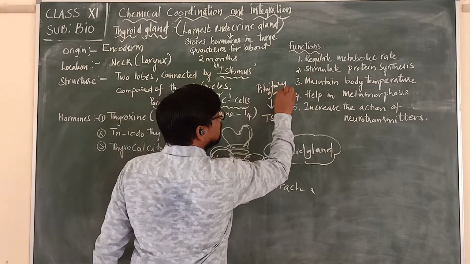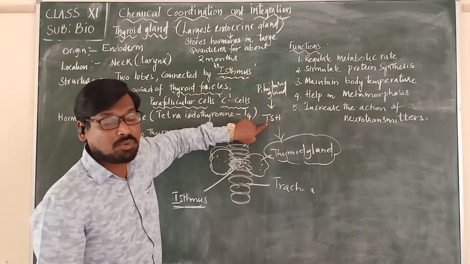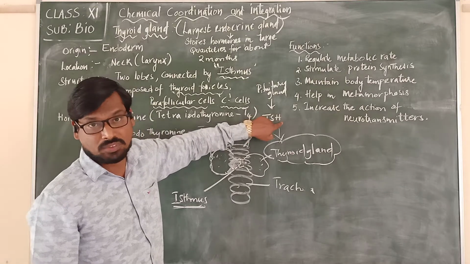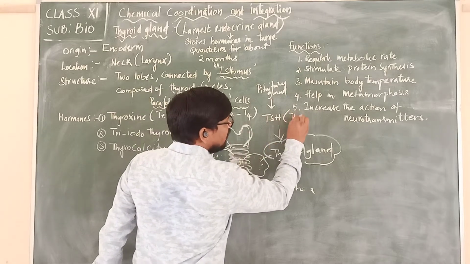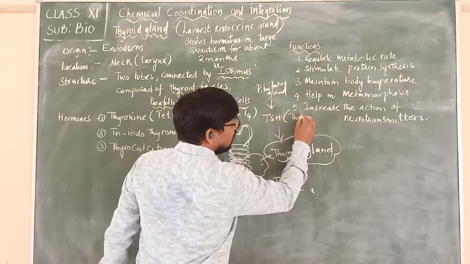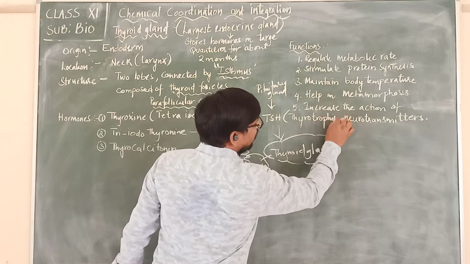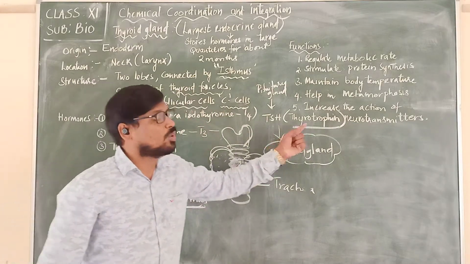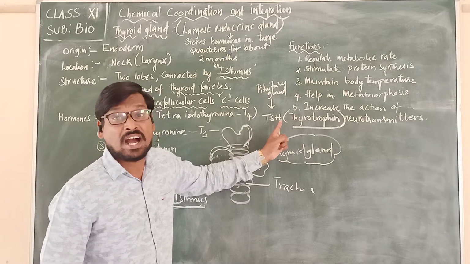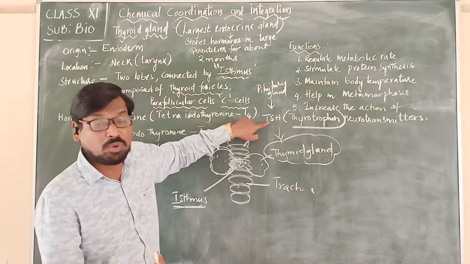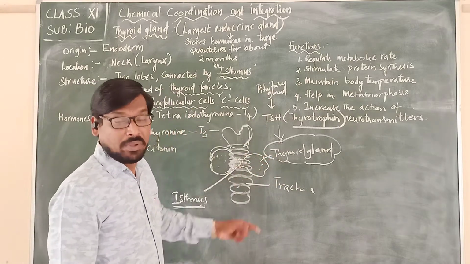So here we should remember that the anterior lobe of the pituitary gland releases a hormone called thyroid stimulating hormone. And remember, this thyroid stimulating hormone is also called thyrotrophin. Please remember this word, thyrotrophin. Thyrotrophin is another name for thyroid stimulating hormone. This hormone stimulates the thyroid gland.